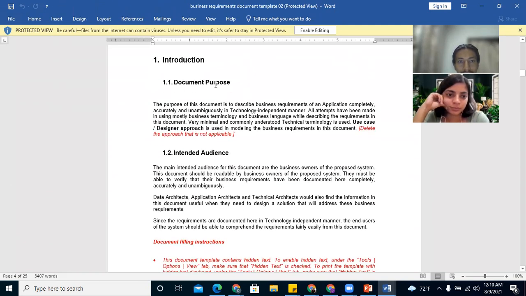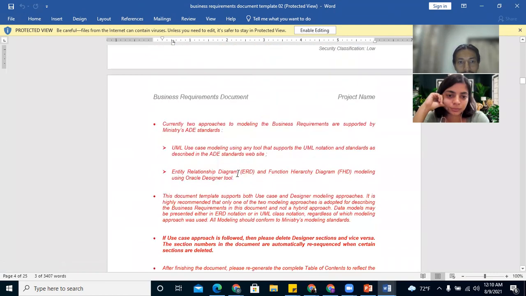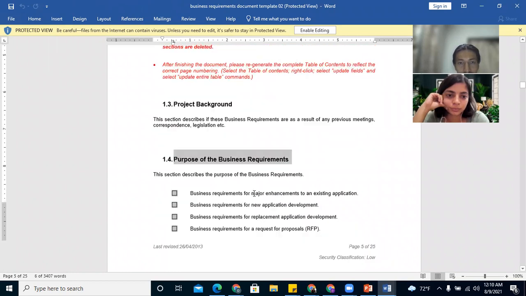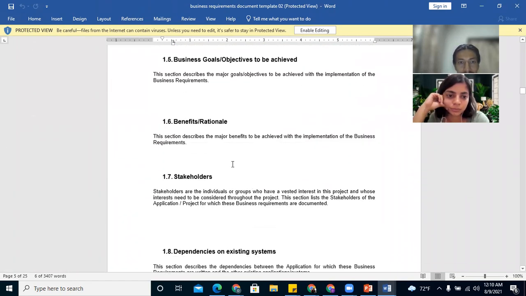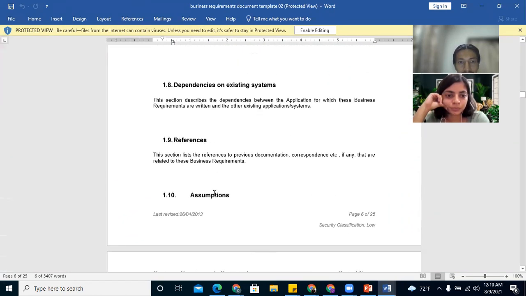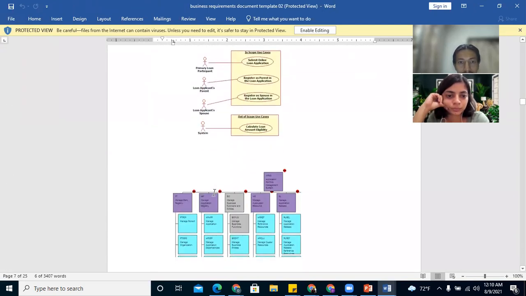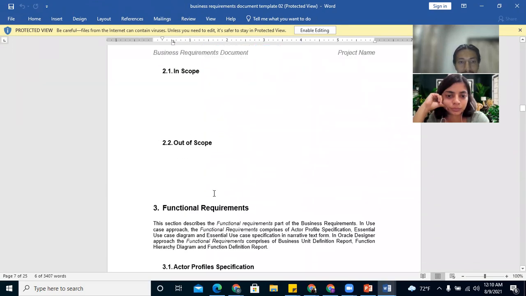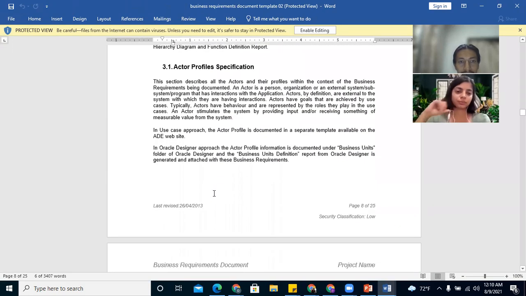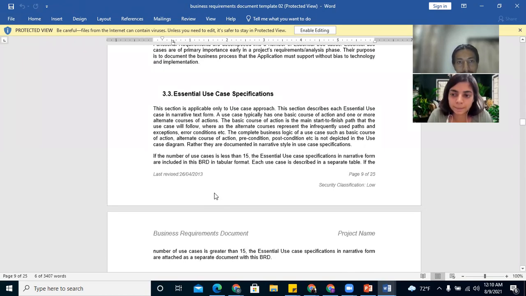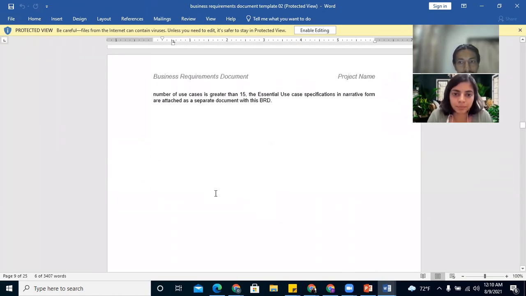For example, introduction, document purpose, intended audience. Now, this is a good example. Project background, purpose of BRD, business goal, benefits, stakeholders, dependencies, reference, assumptions, requirement scope, right? Functional requirement, use case.